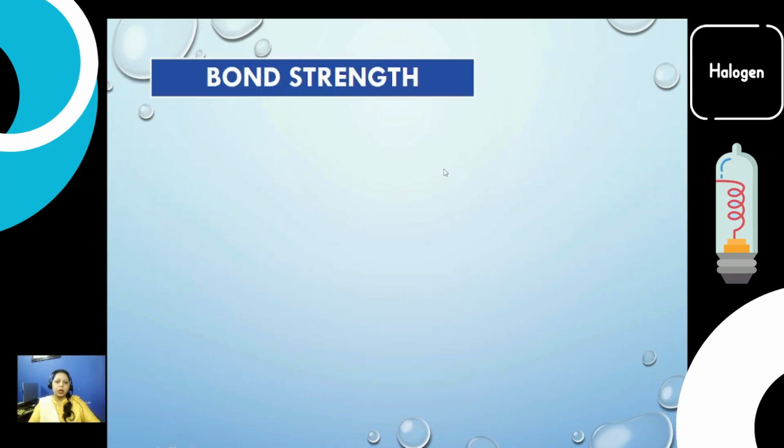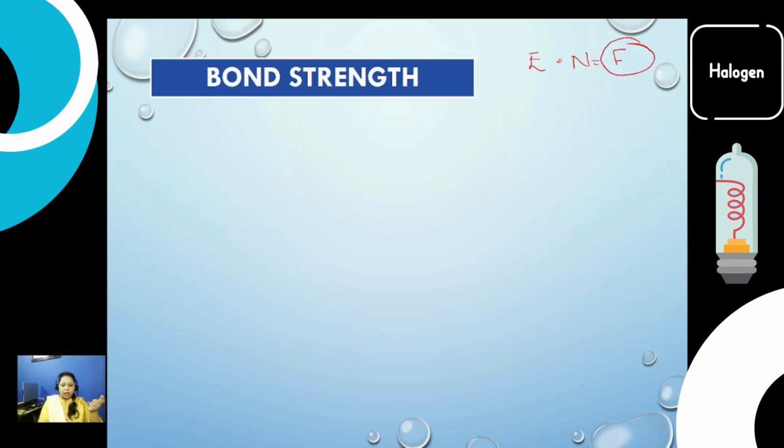Simple. So what is their bond strength? Volatility also has something to do with bond strength. When we talk about group number 7, keep in mind the highly electronegative element present in group 7 is fluorine. It has the smallest size and the highest nuclear charge, which makes it more electronegative, and it actually holds the bond more strongly. So when a strong bond is formed between fluorine and the bonded atom, that is difficult to break.